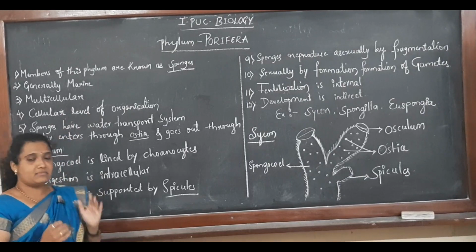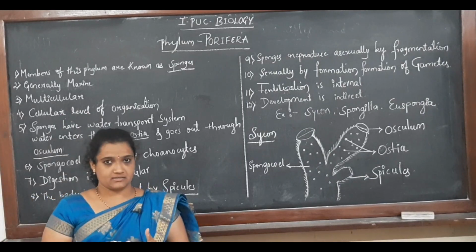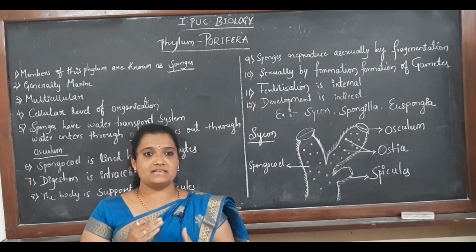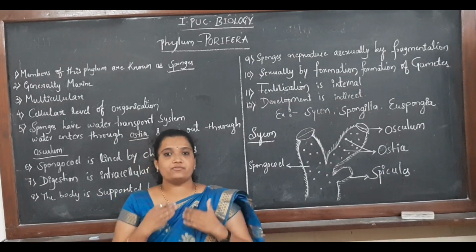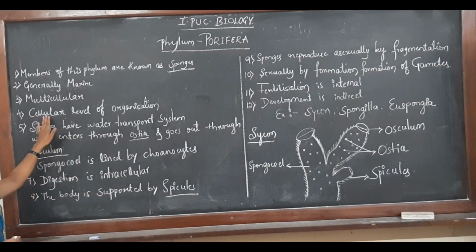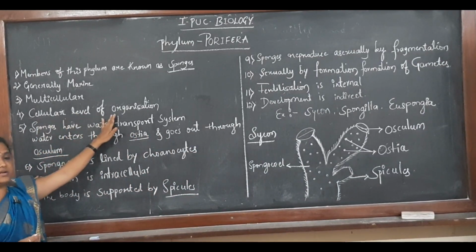These animals are made up of a large number of cells. Here multi refers to more, cellular means the cell. So, multicellular animals means made up of so many cells. Then they have the cellular level of organization.